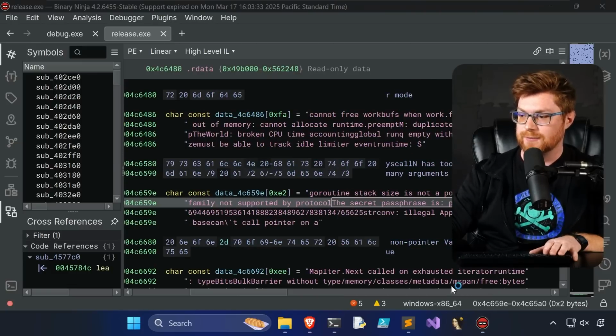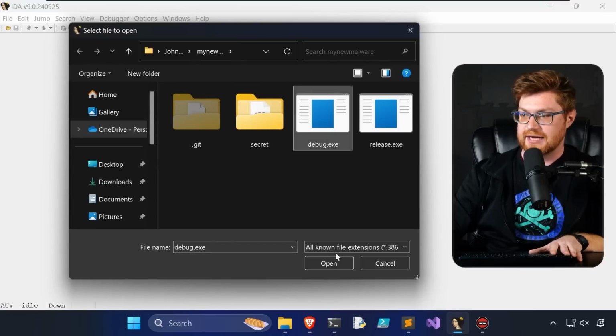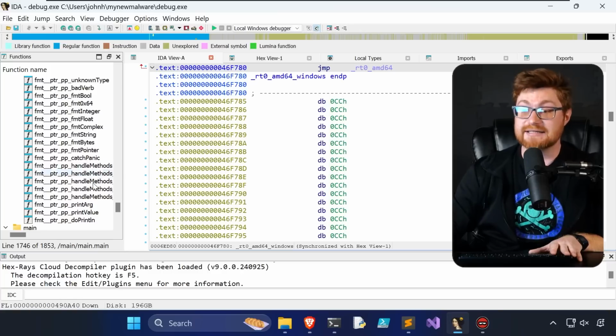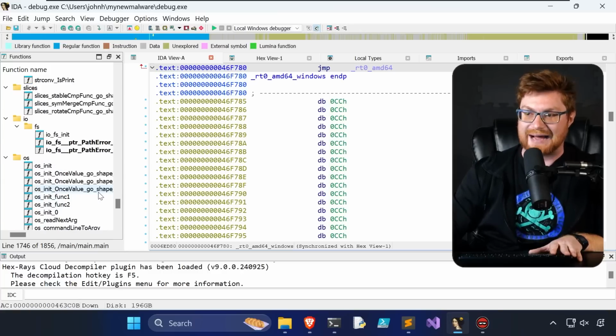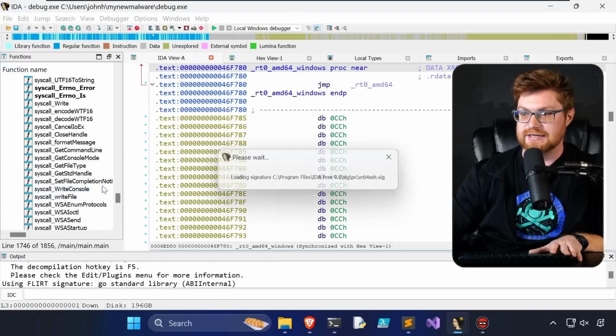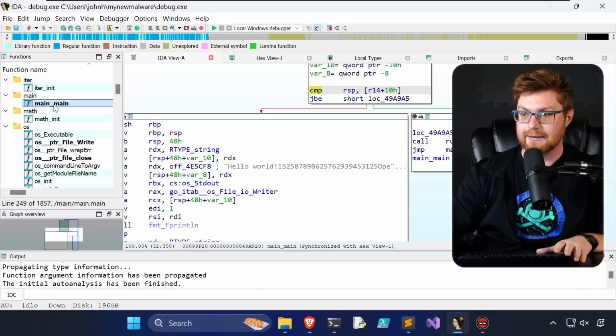Let's crack this thing open with IDA. How about that? Opening up my new malware. And first, let's take a look at the debug.exe. Yep, we can let this thing load. Okay, immediately, this has already tracked down a lot of the function names, even pertinent to the package, the library, the stuff that they are a part of. Now, if I search in the functions here, as I'm looking through this, we could probably even find, yep, our main.main.